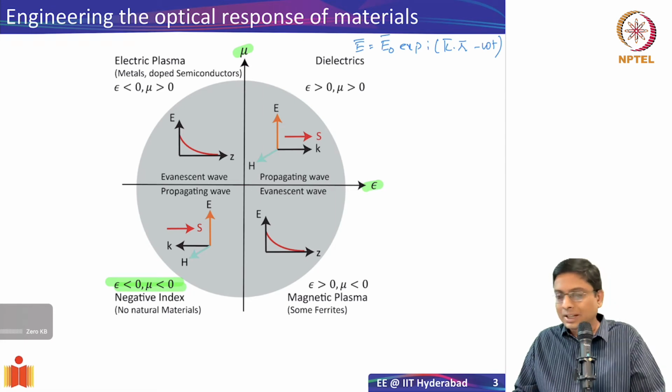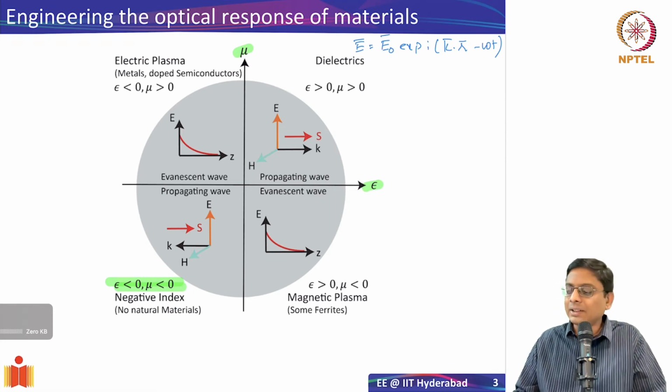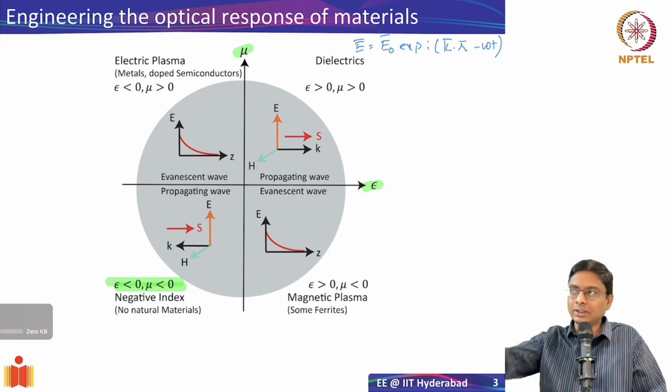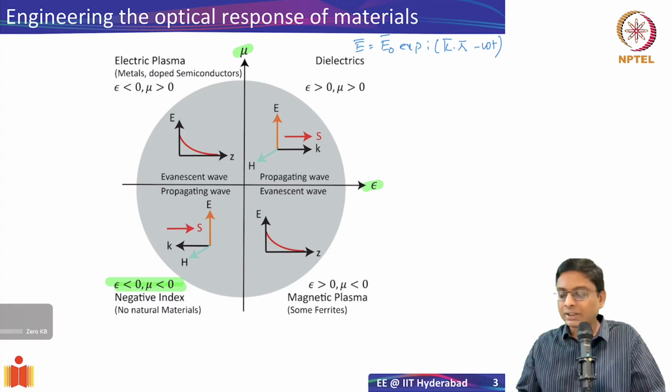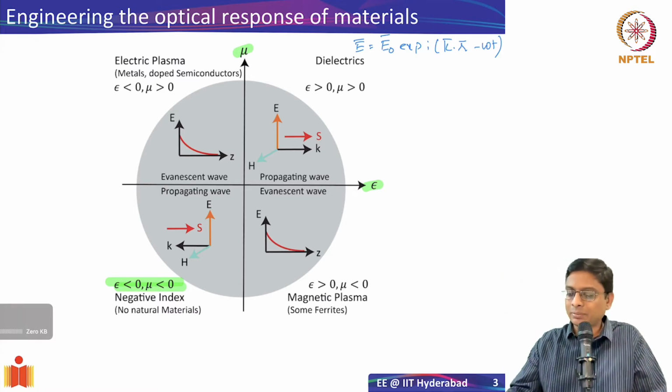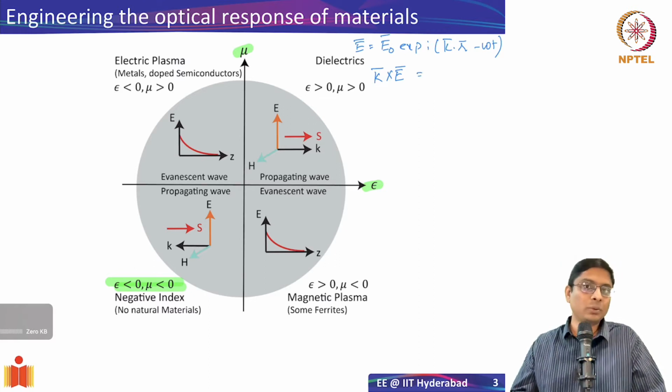I won't go through the algebra, but I'll simply state that if you substitute this plane wave into, let's say, Faraday's law, curl of E equal to minus dou B by dou t, and do a little bit of vector algebra, you'll end up with an equation of this form, k cross E. So wherever you had curl of E, it essentially becomes k cross E, and the other side was dou B by dou t.